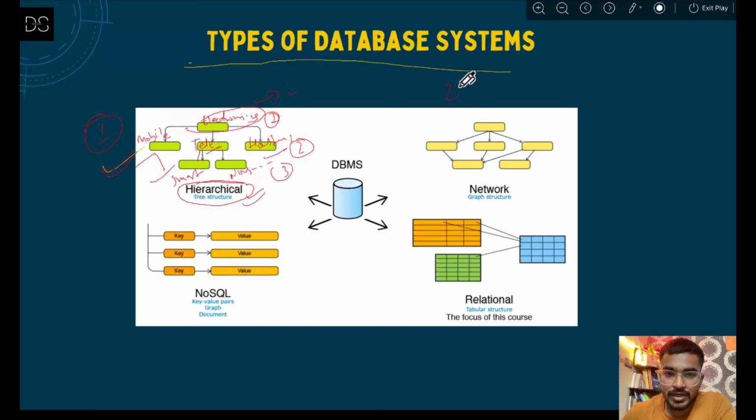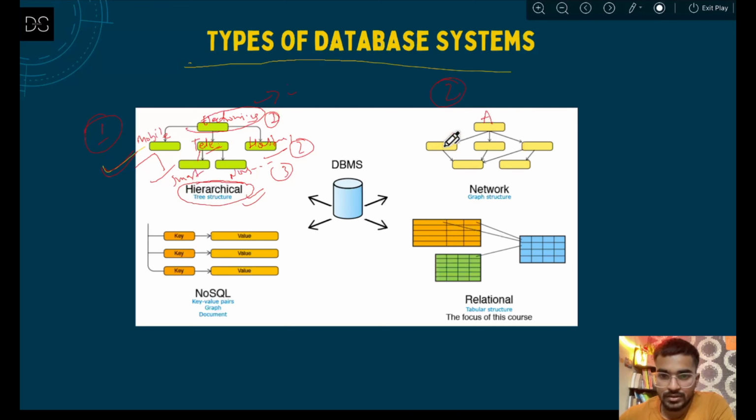Then the second is what? Network. So what is network actually? If you have used Instagram or Facebook, you can see there are some suggestions coming that this may be your friend. So you might have observed that you keep getting different kinds of friend suggestions. Now what is that thing? How do they actually do that? So there is a network kind of structure.